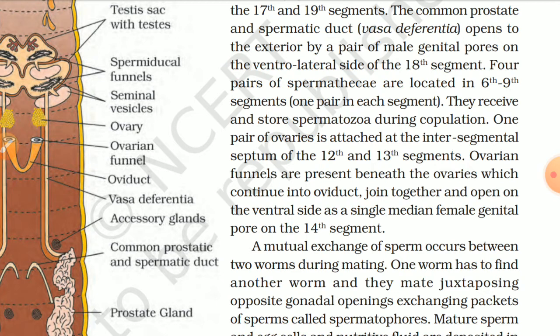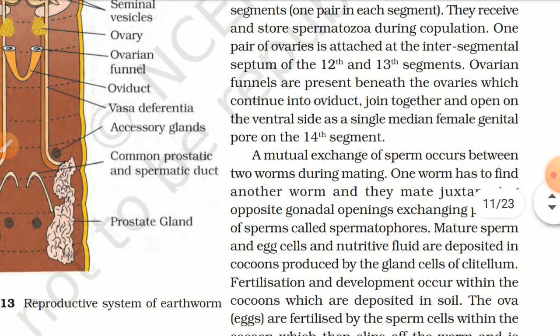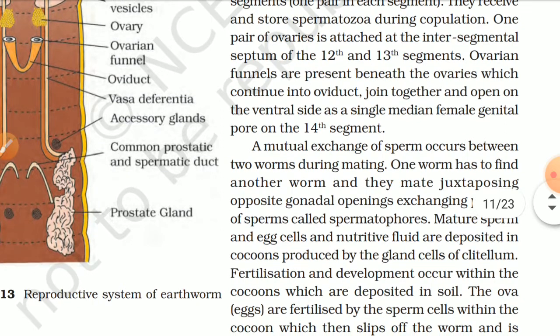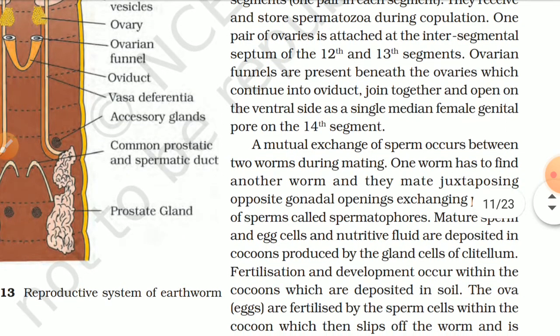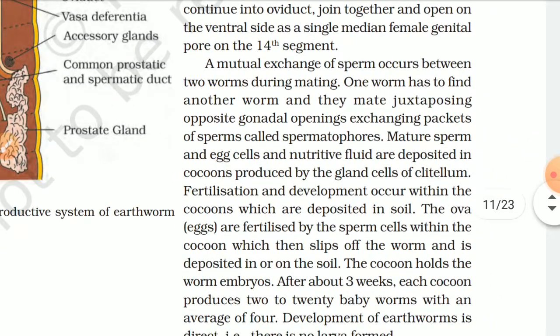Four pairs of spermathecae are located in the 6th to 9th segments, one pair in each segment. They receive and store spermatozoa during copulation. One pair of ovaries is attached at the intersegmental septum of the 12th and 13th segments. Ovarian funnels are present beneath the ovaries, which continue into oviducts, joined together and open on the ventral side as a single median female genital pore on the 14th segment.